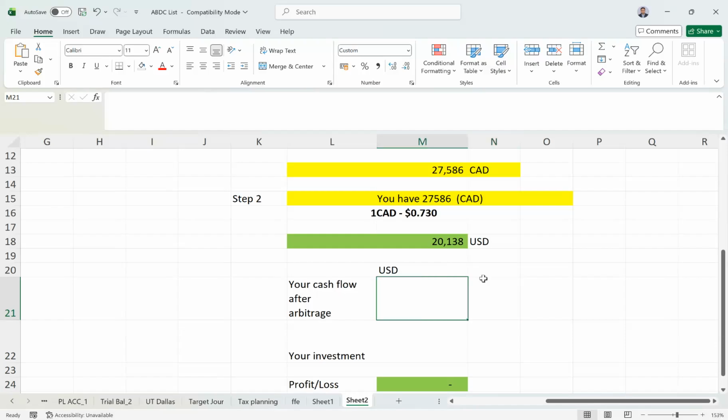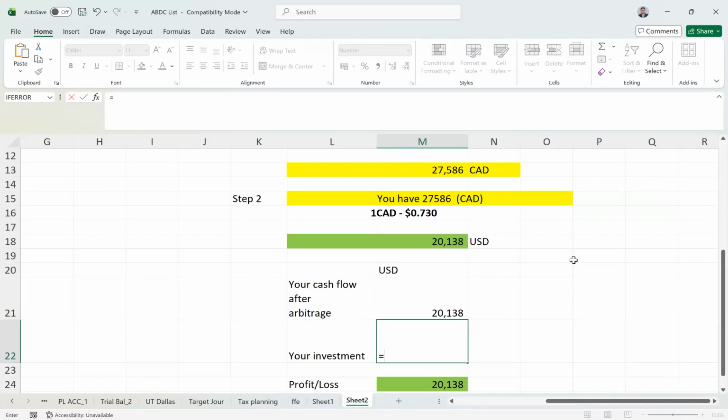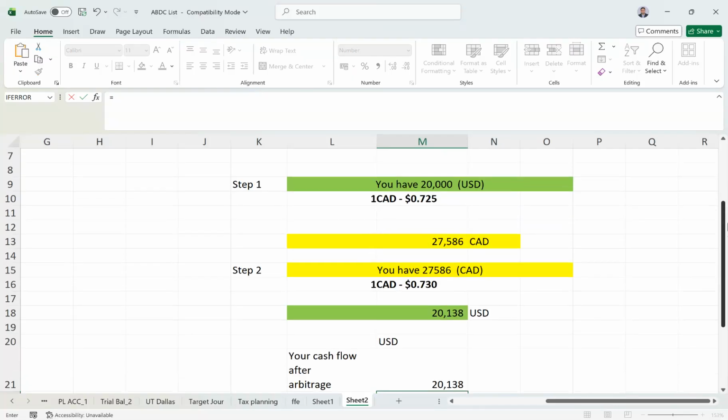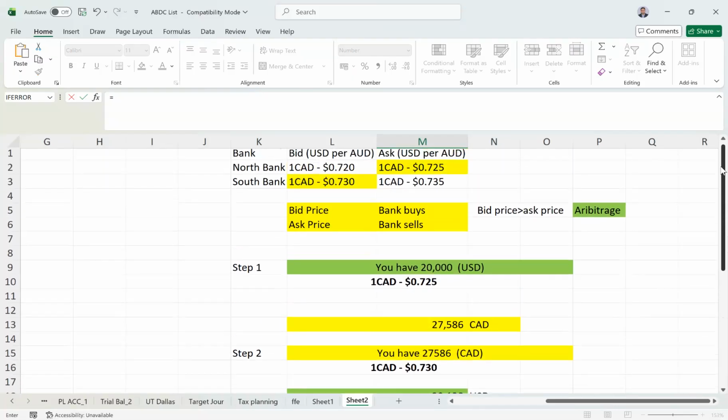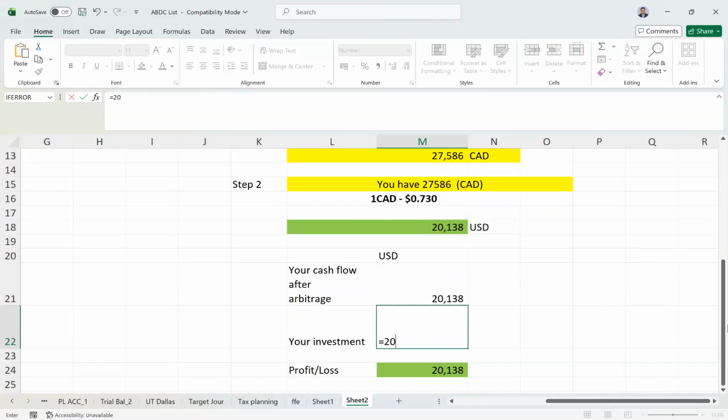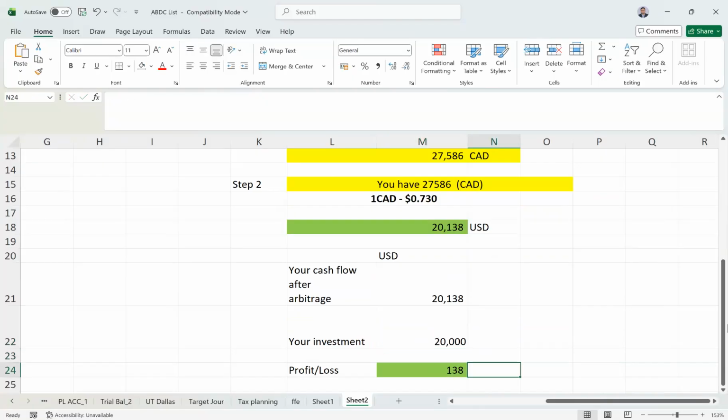This is very simple, your NPV formula which you have learned in capital budgeting: cash inflow minus cash outflow. Here cash inflow is $20,138, which you made through the arbitrage process, and your investment is $20,000, which you invested initially.